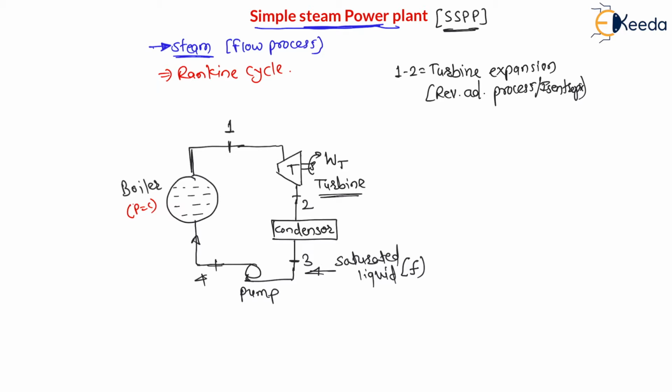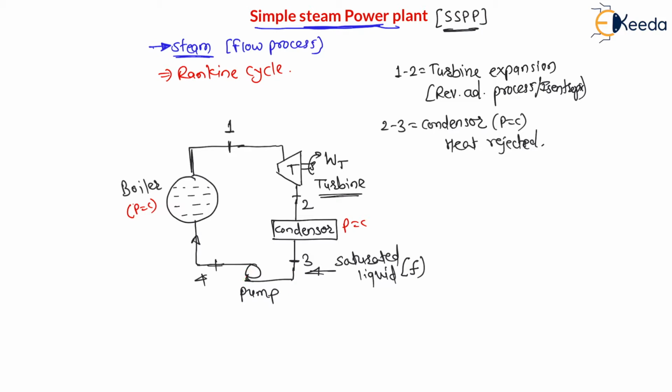So the various processes are: 1 to 2 is turbine expansion, which is a reversible adiabatic process, that is an isentropic process, right? 2 to 3 is the condenser. That means in the condenser heat is rejected, and the condenser is a constant pressure process. Here in the condenser heat is rejected at constant pressure, right? And at the end of the condenser, the steam is converted into saturated liquid state. Therefore the exit of the condenser is saturated liquid state.